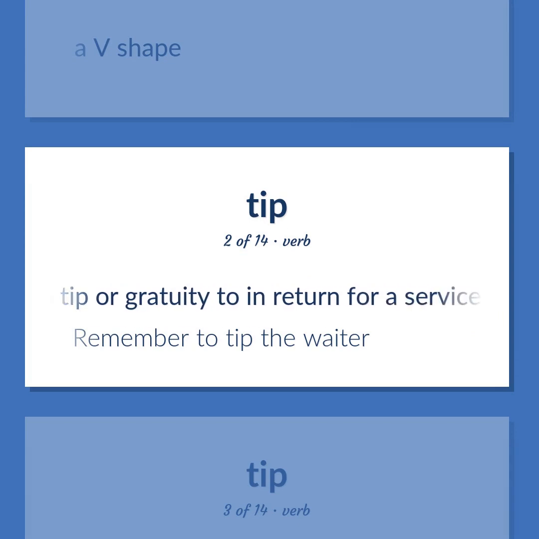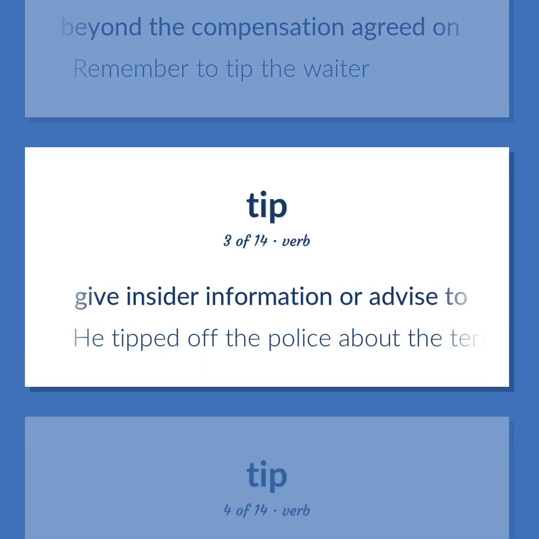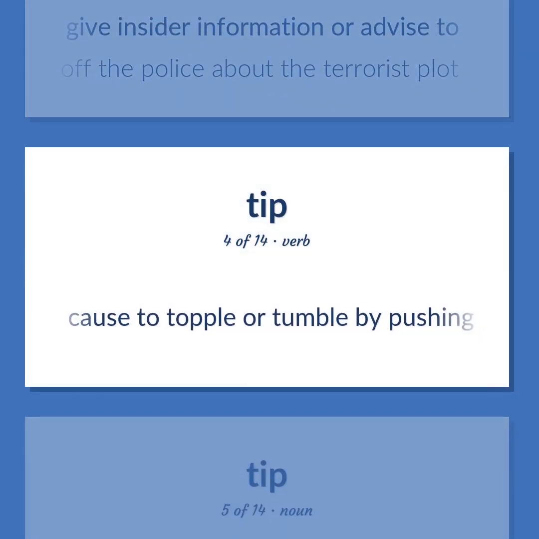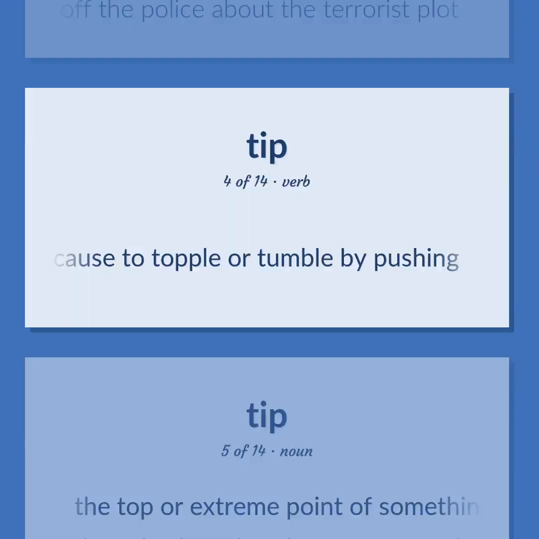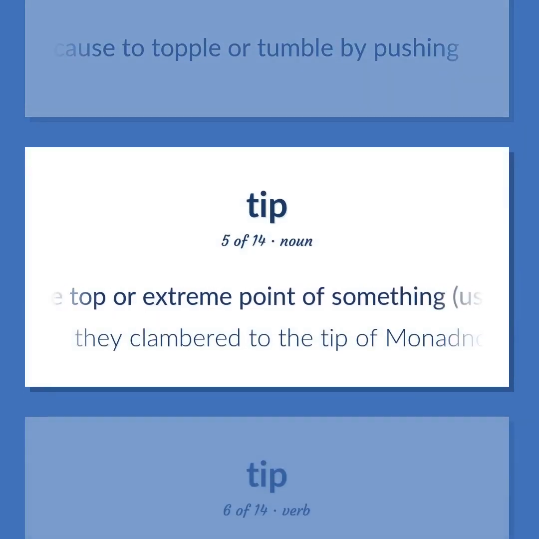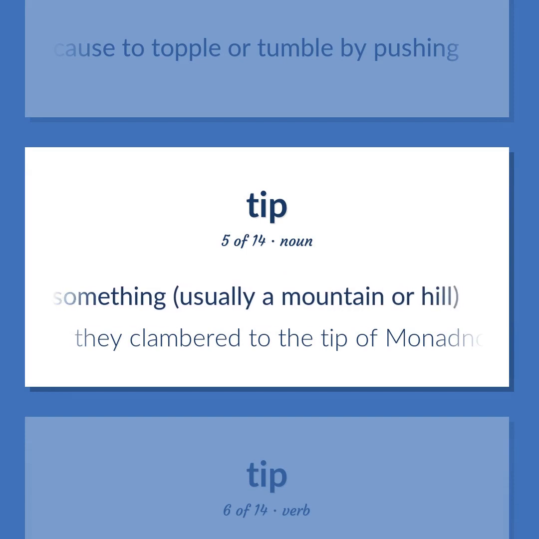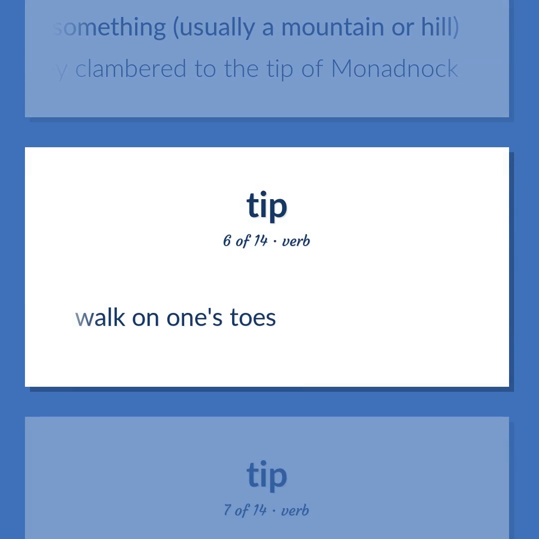Give a tip or gratuity to in return for a service, beyond the compensation agreed on. Remember to tip the waiter. Give insider information or advice to. He tipped off the police about the terrorist plot. Cause to topple or tumble by pushing. The top or extreme point of something, usually a mountain or hill. They clambered to the tip of Monadnock. Walk on one's toes.